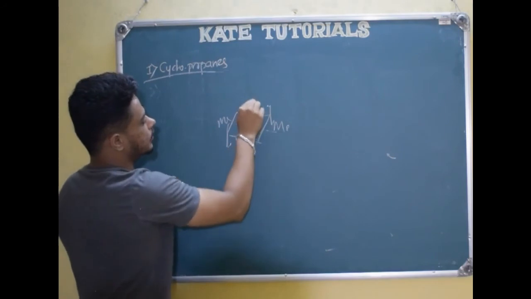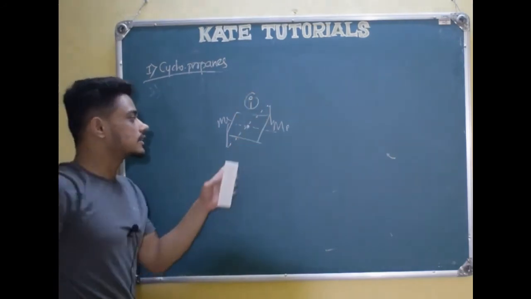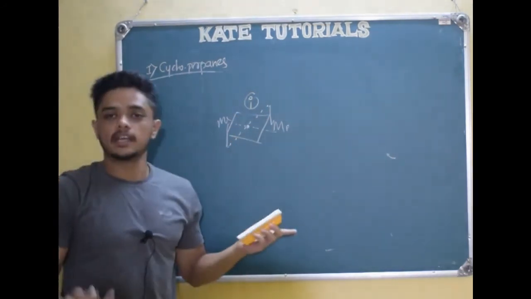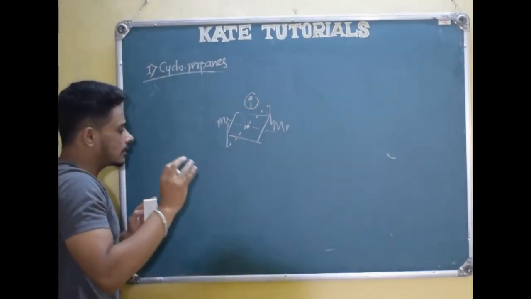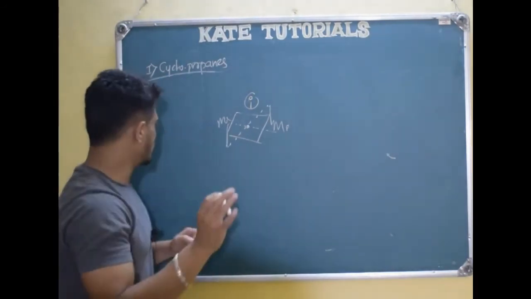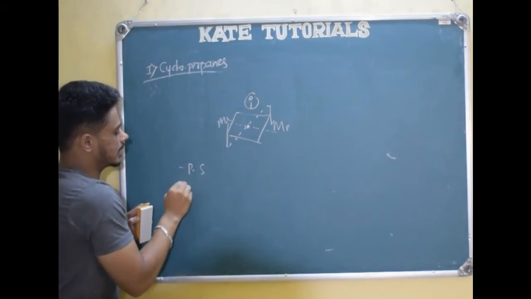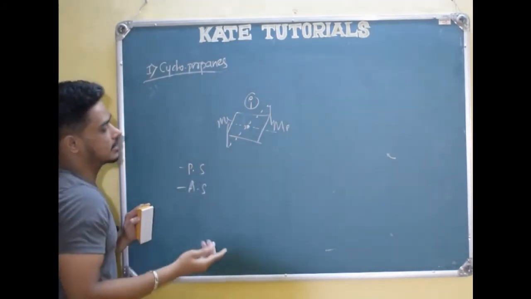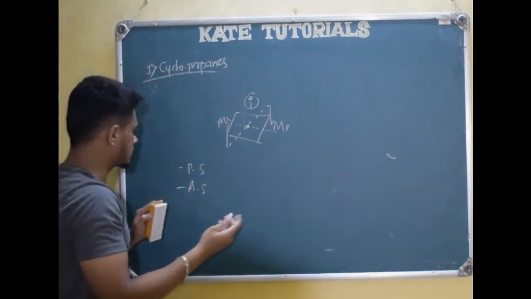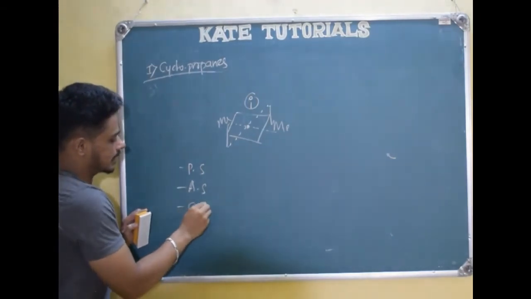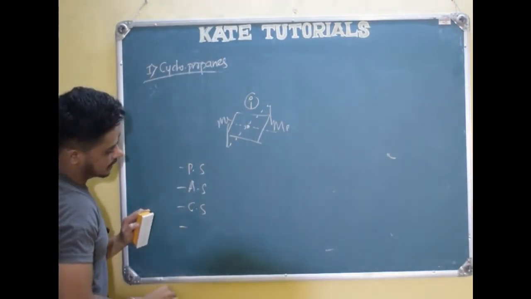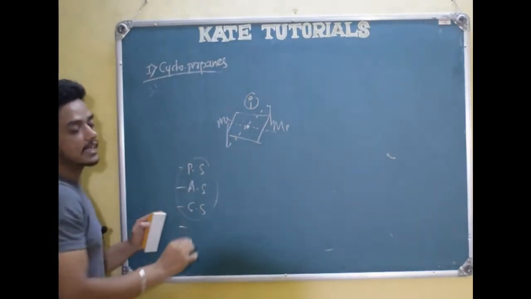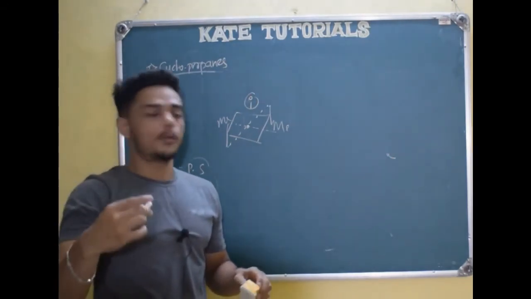This is the center of inversion, i. Since it has got a center of symmetry, it is optically inactive. So to tell the optical activity of a molecule, we can see plane of symmetry, axis of symmetry, or center of symmetry, right?